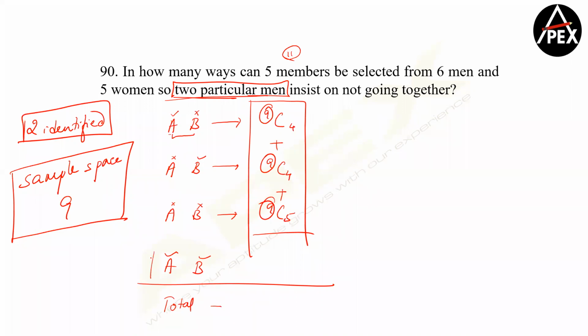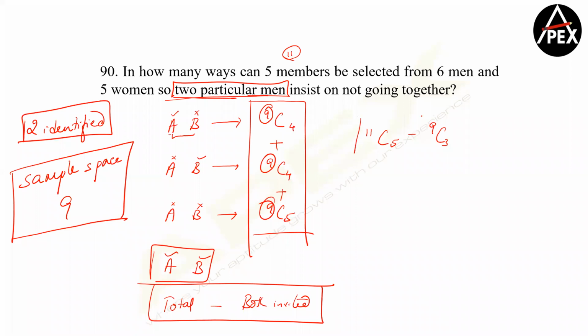Can I say total minus the case of both being invited should also be my shortcut? So total number of ways will be 11C5 minus both being invited, 9C3. So this also becomes your direct shortcut. Can I move forward, guys?